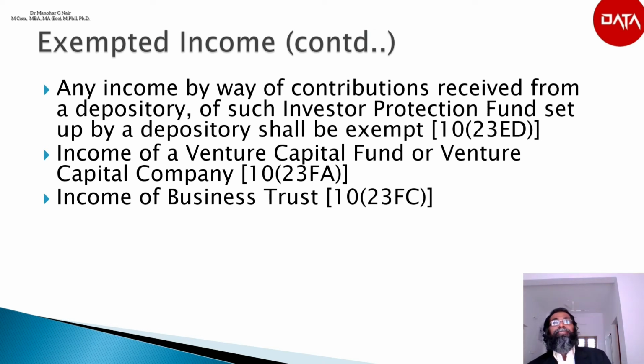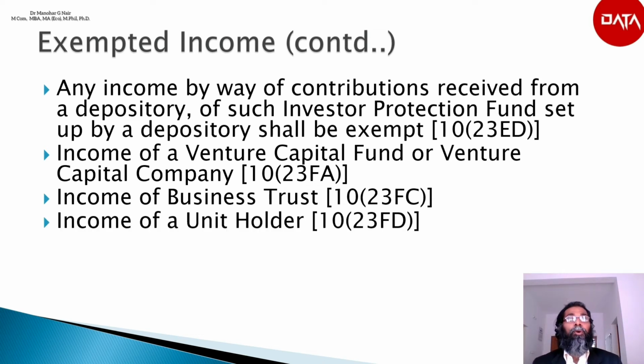Income of a business trust by way of interest received or receivable from a special purpose vehicle, or dividend from a specified company under section 115-O(7), shall be exempted. Next is income of a unit holder. Any distributed income received by a unit holder from the business trust shall be exempted according to section 10(23FD).